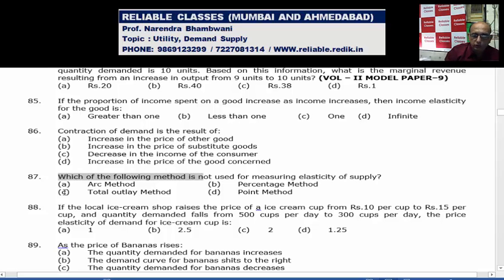Which of the following methods is not used for measuring elasticity of supply? For elasticity of supply we can use the arc method, we can use the percentage method, and the point method to some extent. We cannot use the total outlay method. This total outlay method you cannot use. Okay.